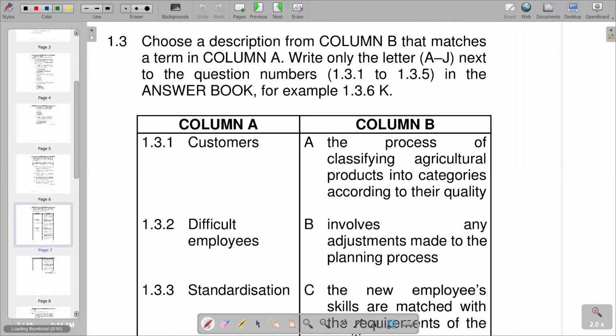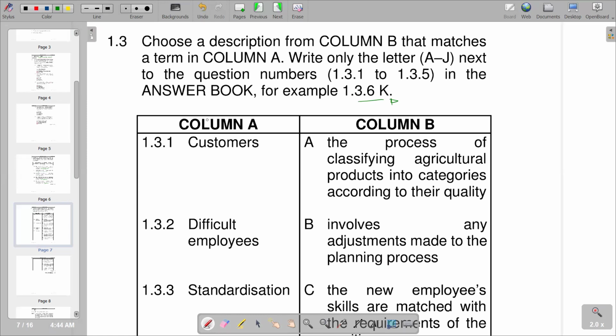So we go to the next section, which is now on matching words. It reads: choose a description from column B that matches the term in column A, and write only the letter A to J next to the question numbers, that's 1.3.1 to 1.3.5. For example, we are given 1.3.6 K as the way to present the answer in the answer book. So we go to our question part now, column A and column B.